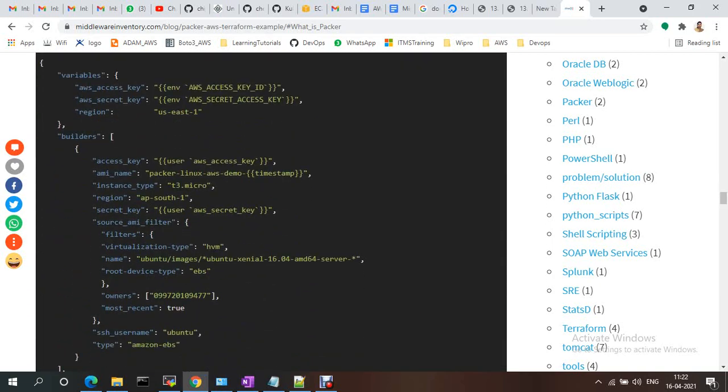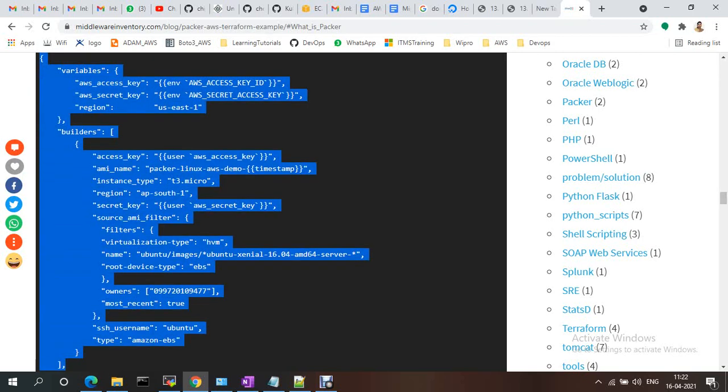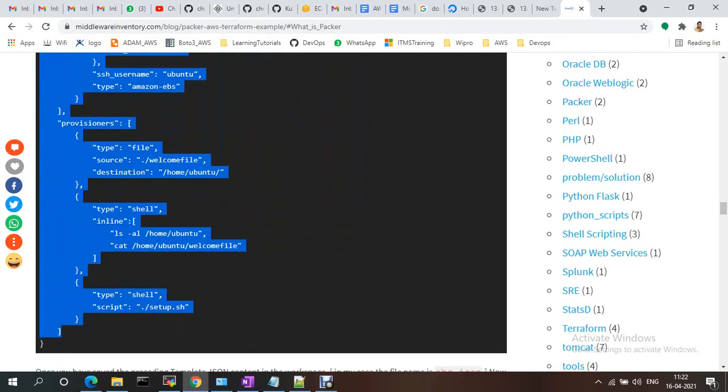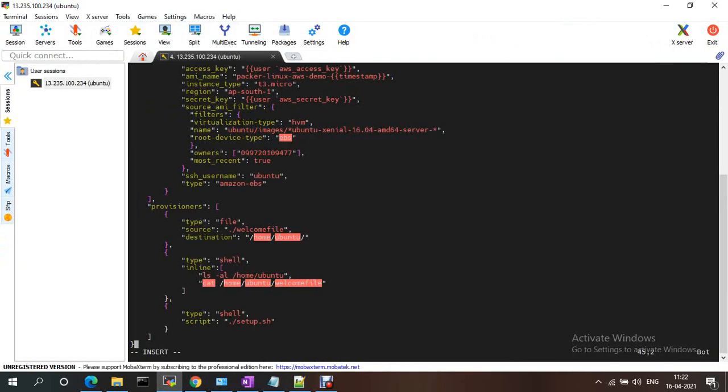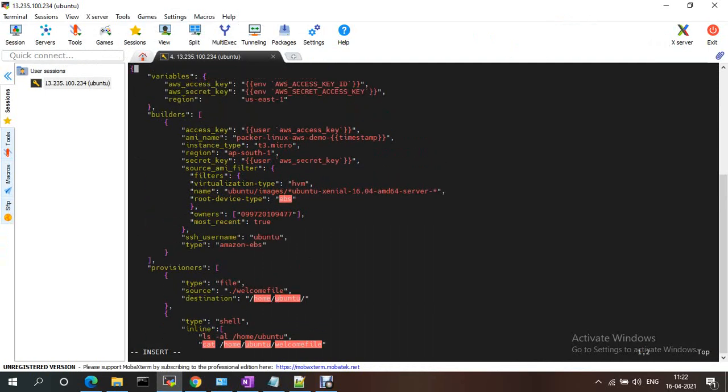See, these are the contents. If you go here, the variables section, as I said, in the variables section we provide the environment access key id, secret key id and region. My region is ap-south-1.